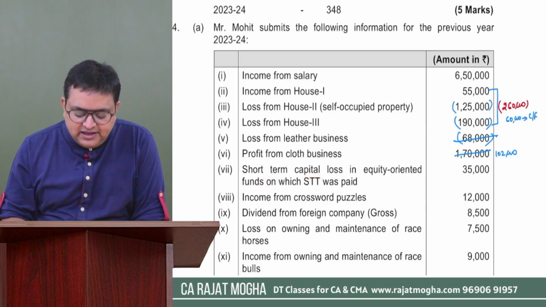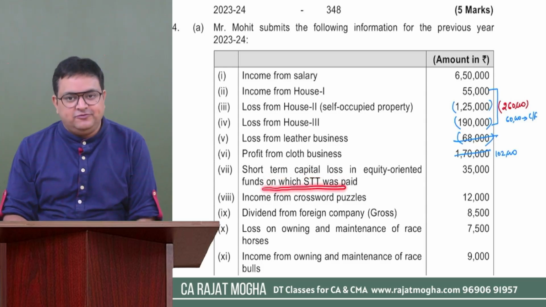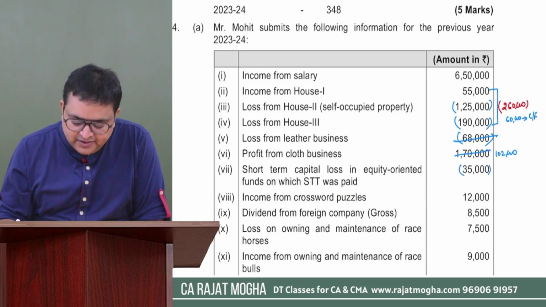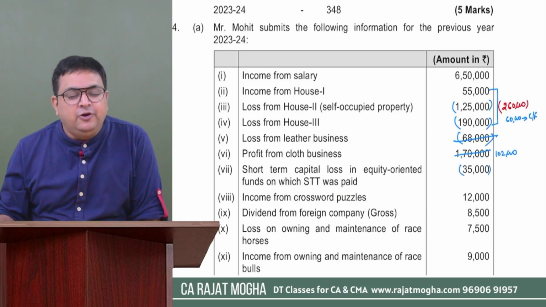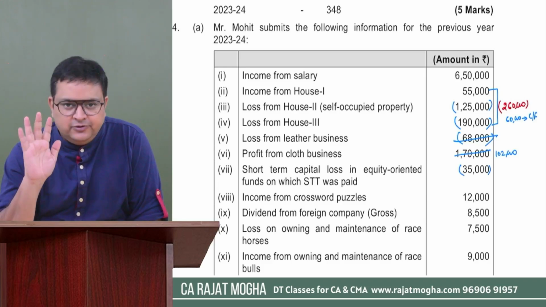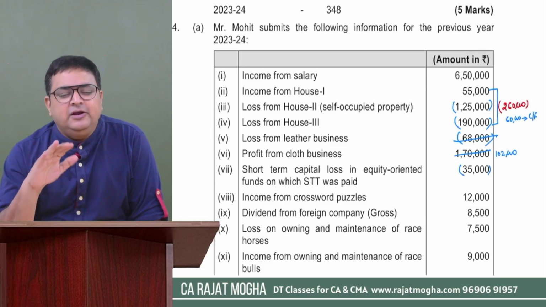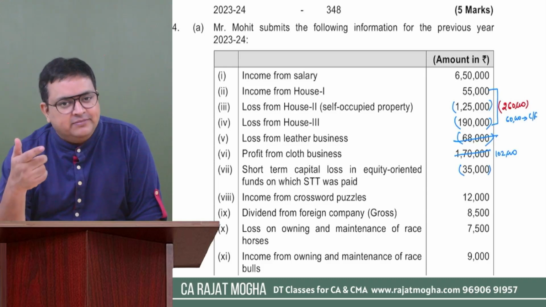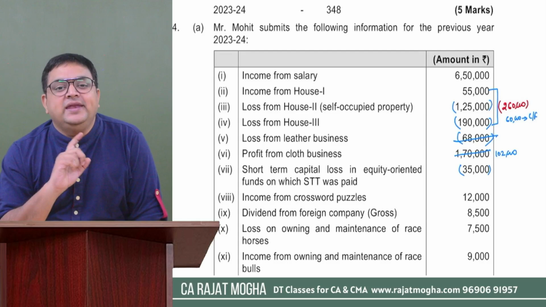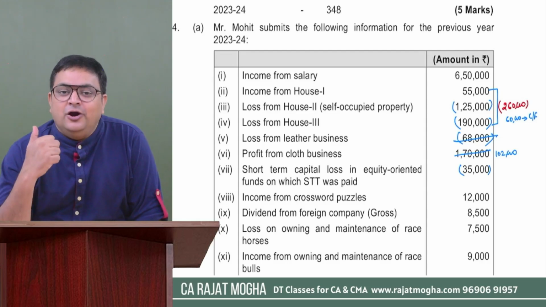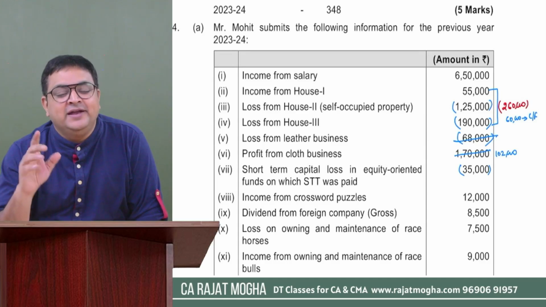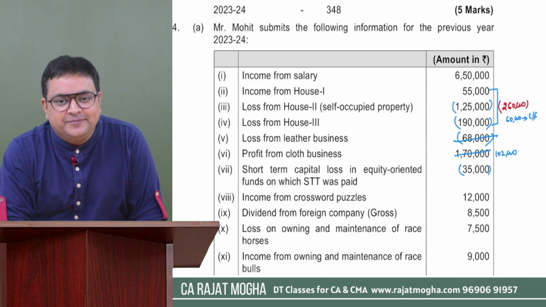Short-term capital loss in equity-oriented funds on which STT was paid. So it is a short-term capital loss. How much? It is 35,000. And we understand that capital losses can only be set off from capital gain, right? Do you know that? Short-term capital losses can be set off from either short-term capital gain or long-term capital gain, but not from any other head. Long-term capital losses can only be set off from long-term capital gain, not even from short-term capital gain.